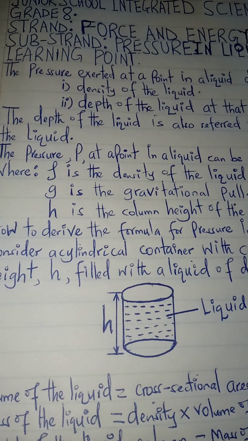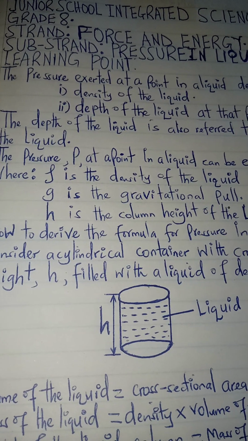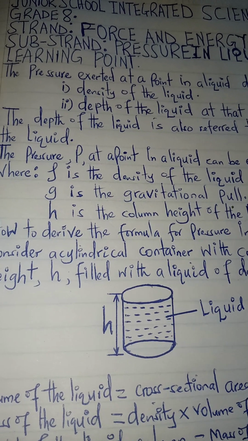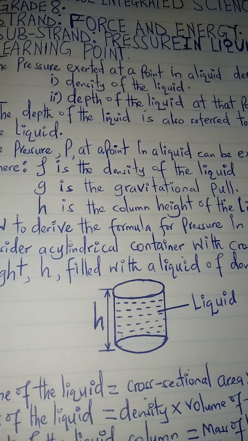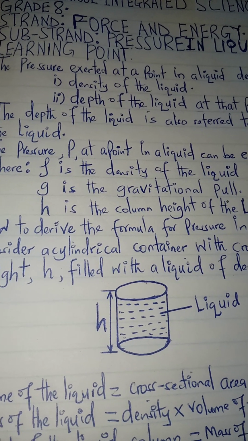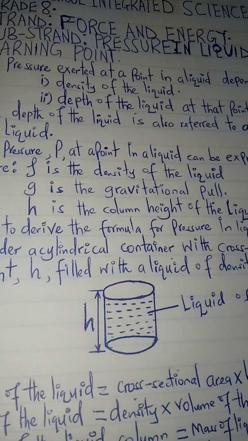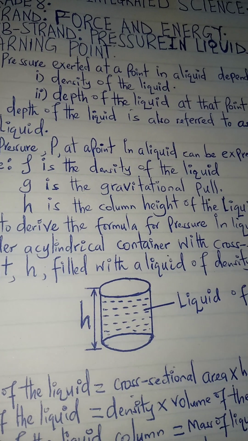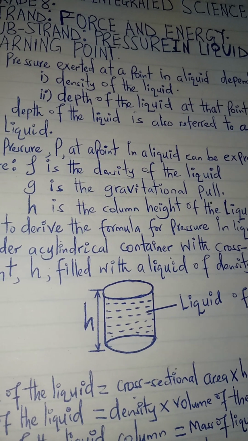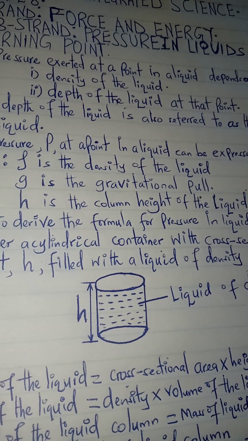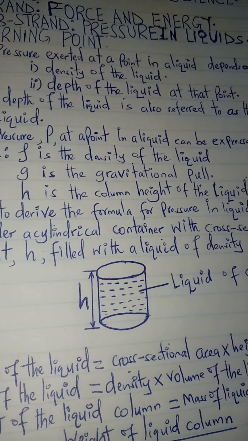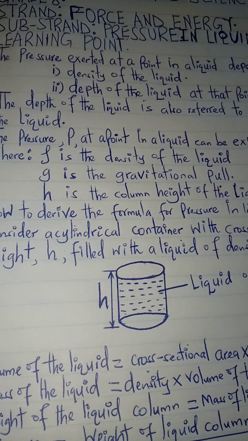We have some very important points that we need to understand when it comes to pressure in a liquid. Pressure in liquids depends on two factors.